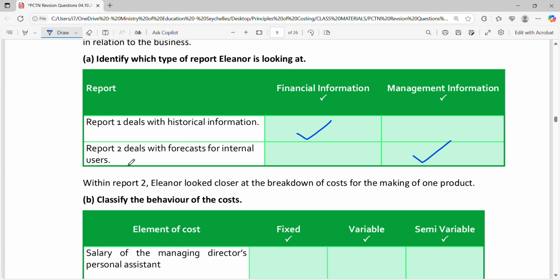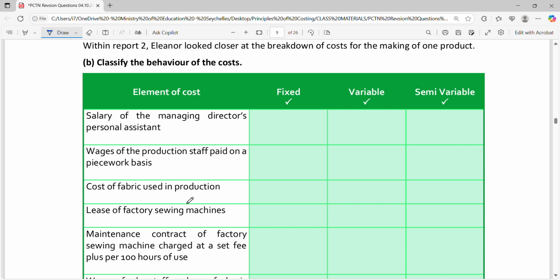Okay. Then the question continues to say, within report 2, Eliano looked closer at the breakdown of the cost for making one product. Now classify the behavior of this cost, whether it's fixed, variable, or semi-variable. The first one says salary of the managing director's personal assistant. Salary is a fixed cost.